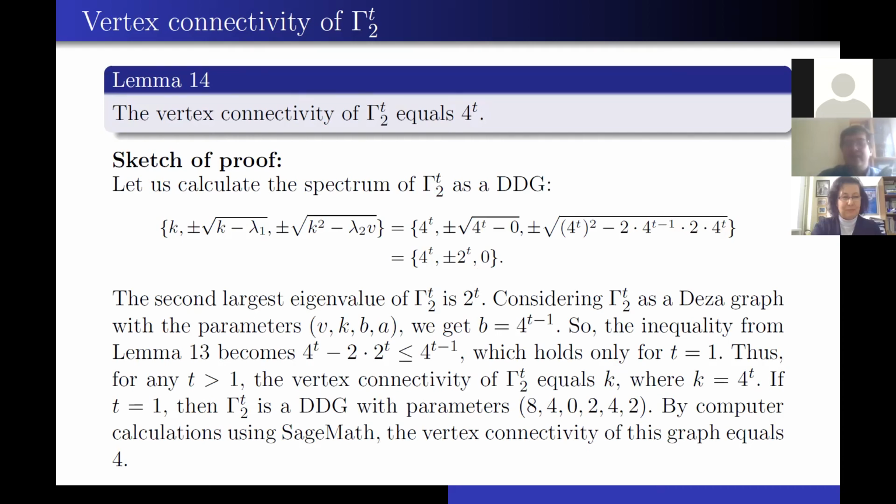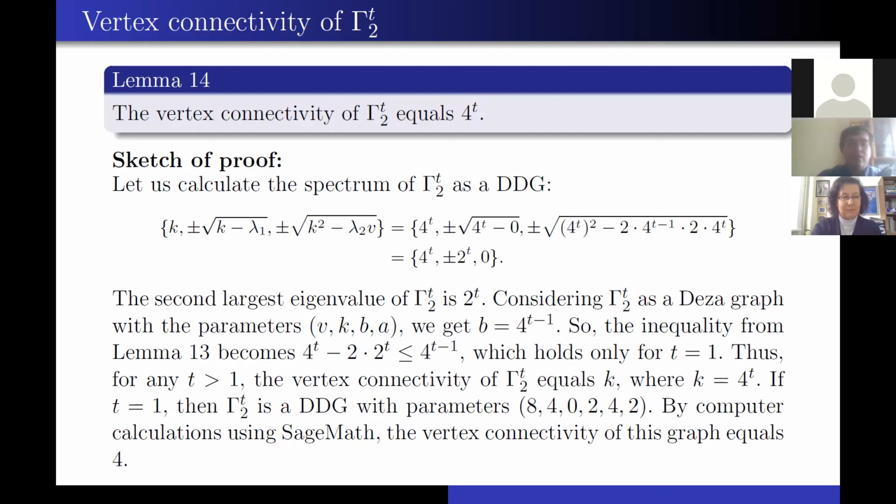And if we consider gamma 2t as a Deza graph, we get that parameter b equals 4 to the power t minus 1. So the inequality from lemma 13 becomes 4 to the power t minus 2 times 2 to the power t is less than or equal to 4 to the power t minus 1, which holds only for t equals 1. Thus, for any t more than 1, the vertex connectivity of our graph equals k, where k is 4 to the power t and the degree of the vertex.